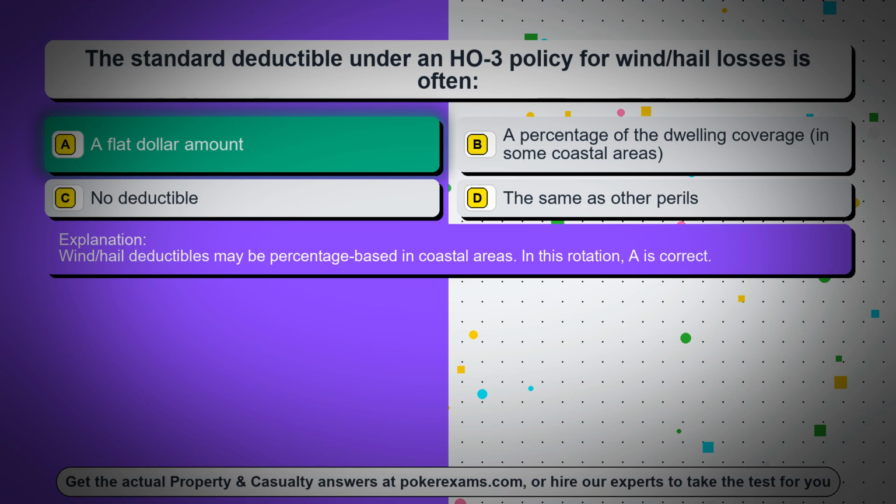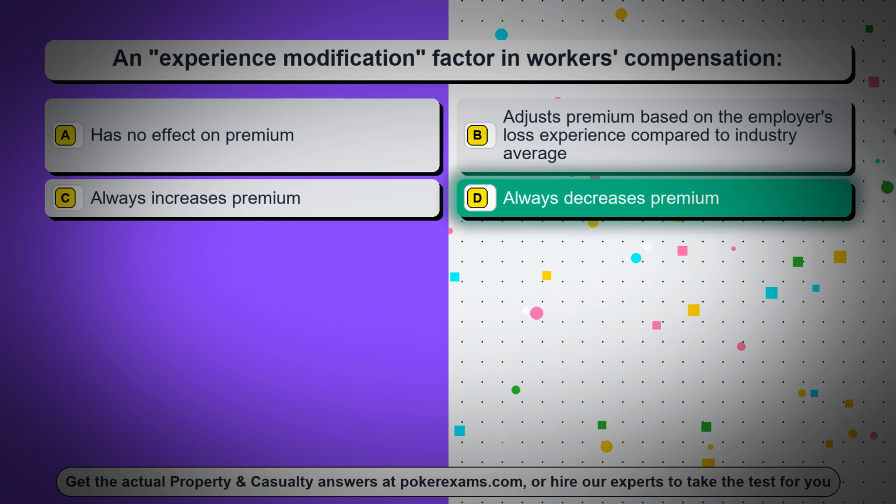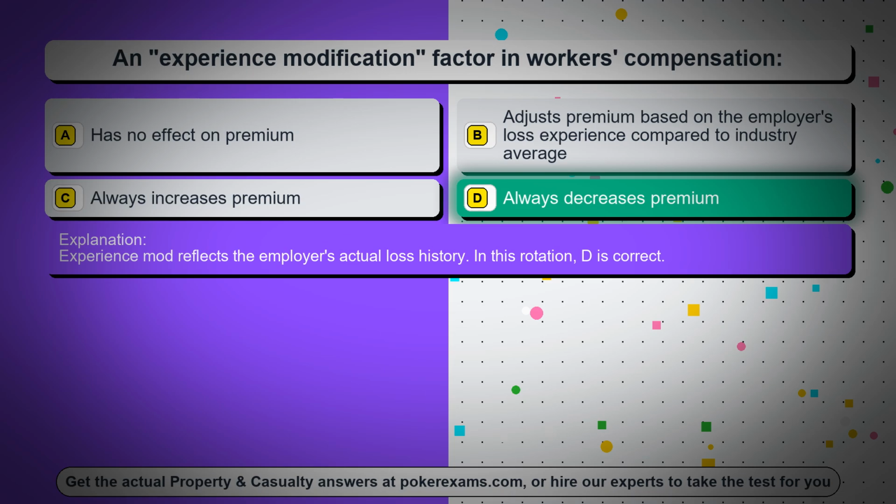In this rotation, A is correct. Question 72. An experience modification factor in workers' compensation, option A, has no effect on premium. Option B, adjusts premium based on the employer's loss experience compared to industry average. Option C, always increases premium. Option D, always decreases premium. The correct answer is option D, always decreases premium. Experience mod reflects the employer's actual loss history.